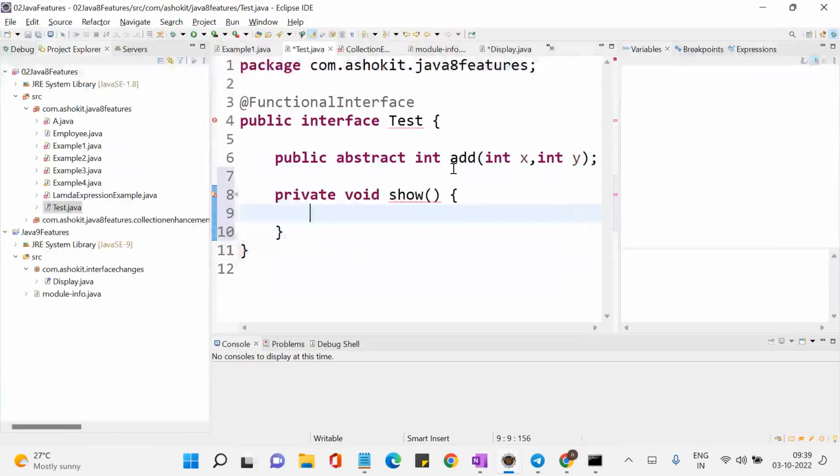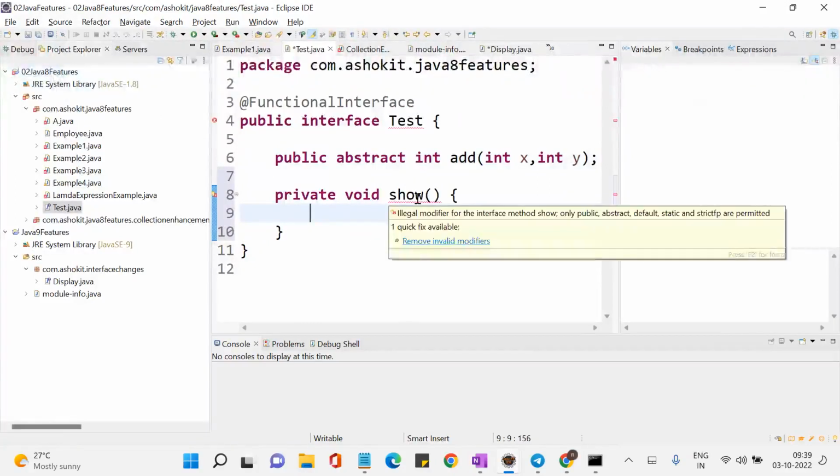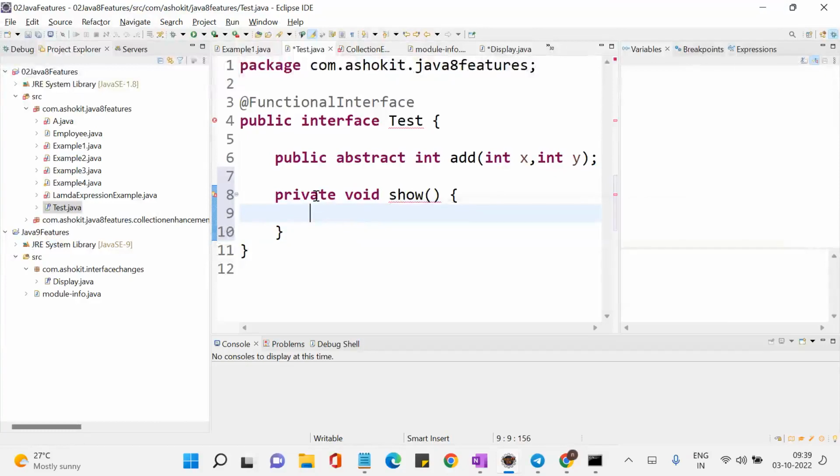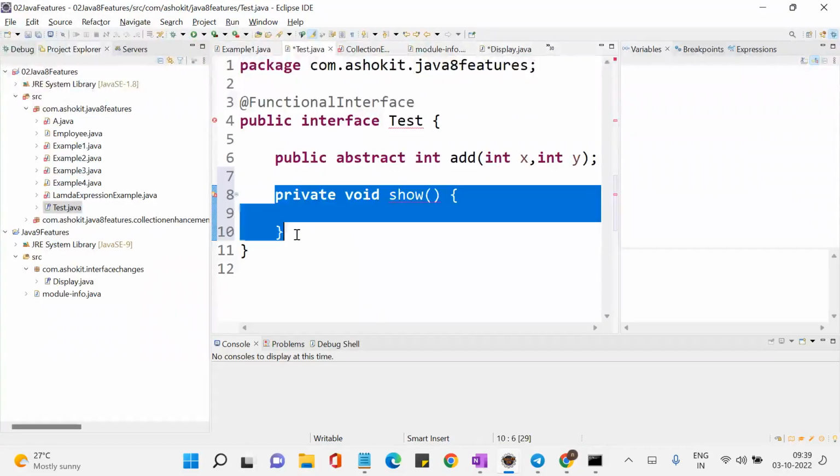Yes. Whenever I write a private method in a Java 8 interface, I get a compilation issue. It says illegal modifier for the interface method show, only public, abstract, default, static and strictfp are allowed. That means private is not an access modifier it allows. So in Java 8, there is no provision to add private methods. This is not introduced.